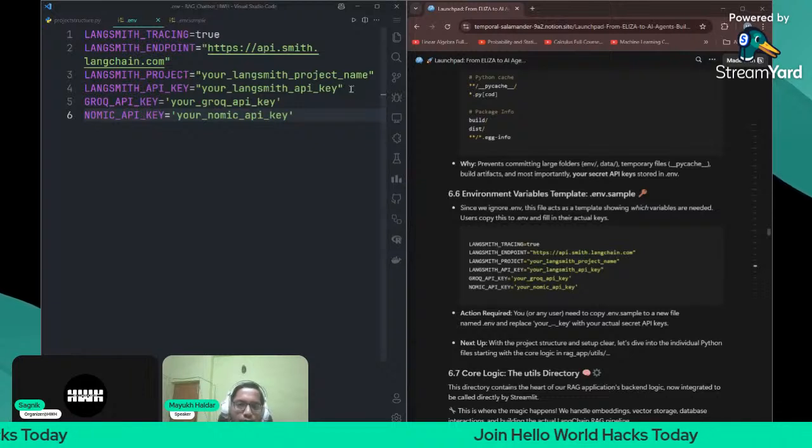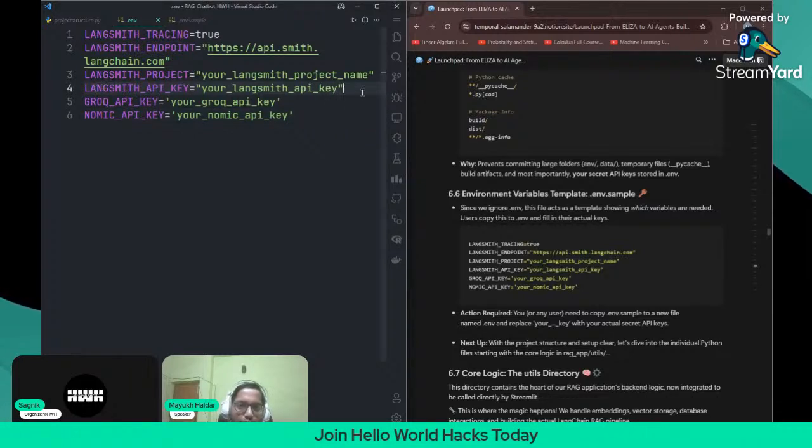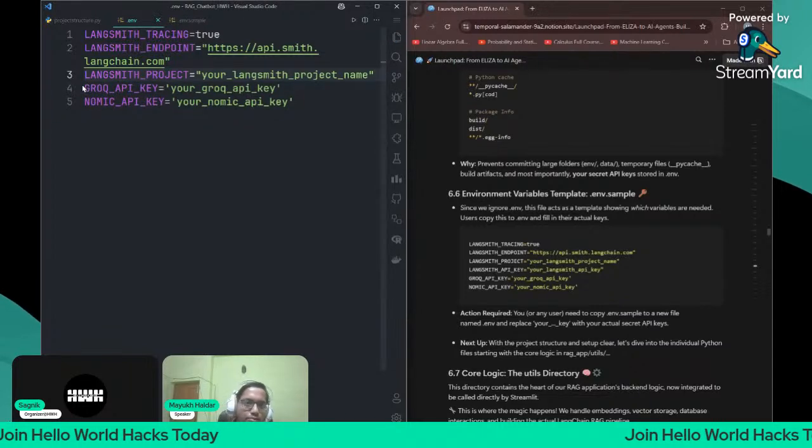The Langsmith API key is optional. For this project, you won't need this Langsmith API key, so I'm just cutting this from here. It's not required for this project.